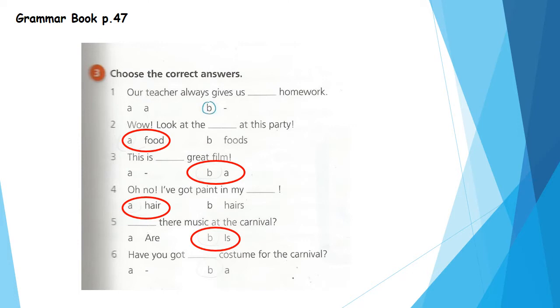Number 6. Have you got dots custom for the carnival? Okay, look here at the noun custom. Yes, we can count customs. I can say I have a custom for the carnival, or I have two customs for the carnival, so I can count it. So I will put a before the noun. Have you got a custom for the carnival? Super, Junior 3.